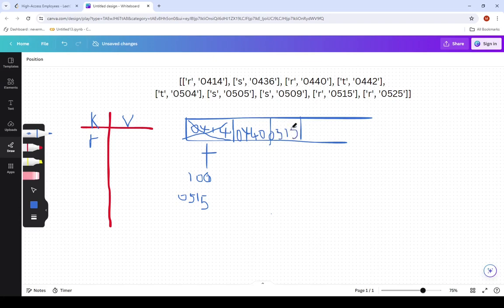Now the next valid time for any element coming should be this one plus 100, which is 0540. Now the next item we have is 0525, okay, that's the last one. So now we can use the same pattern to do for the remaining items in our array.